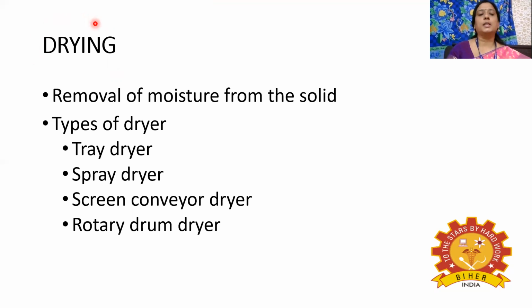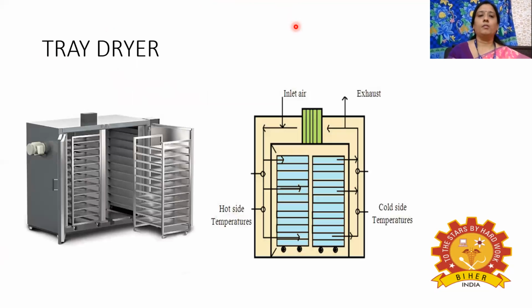Drying is nothing but removal of moisture from the solid. Removal of moisture from the solid is nothing but drying. There are many types of dryers available: tray dryer, spray dryer, screen conveyor dryer, rotary drum dryer. So let us see one by one. The first one is tray dryer.